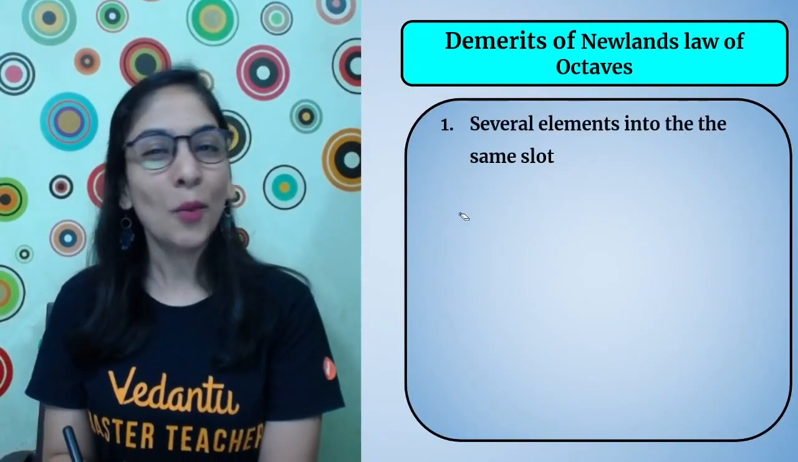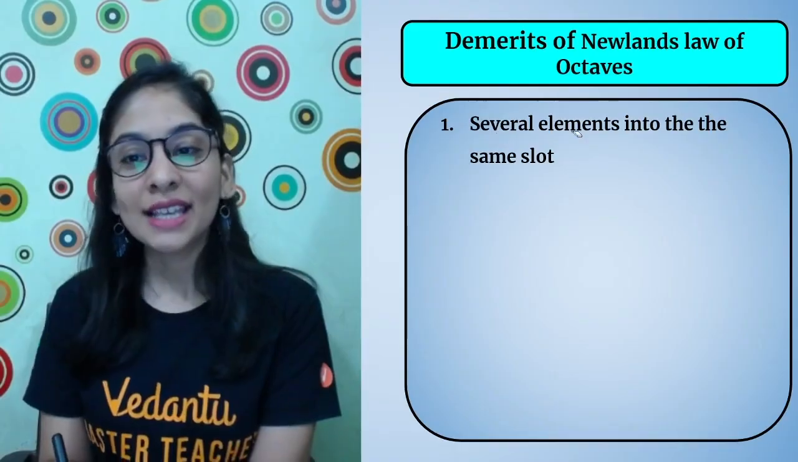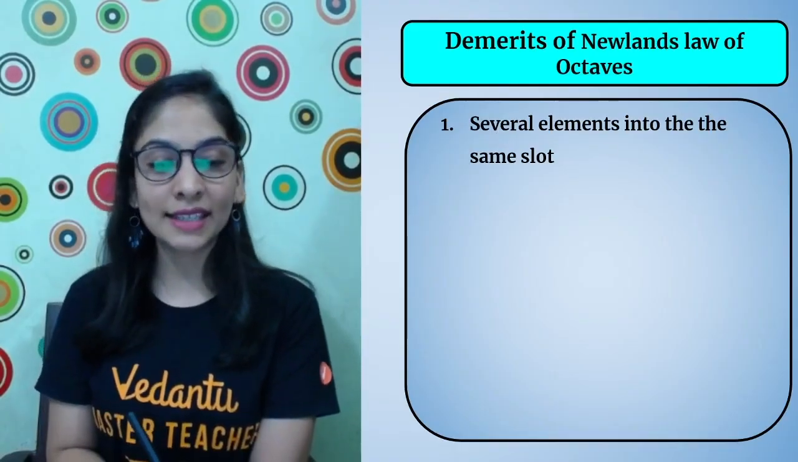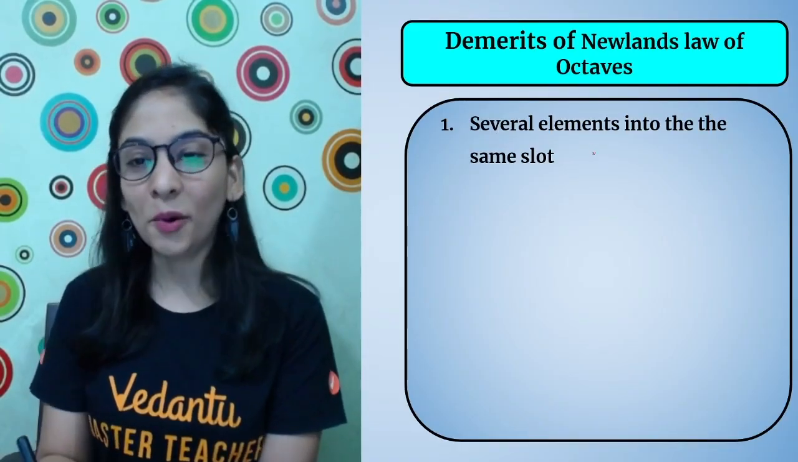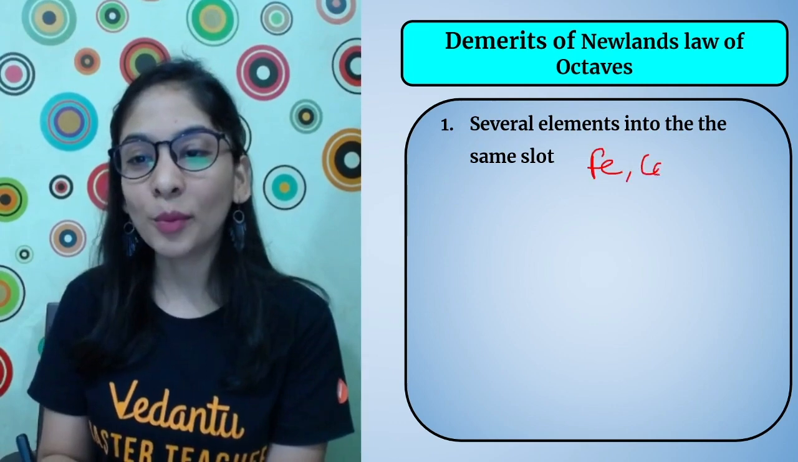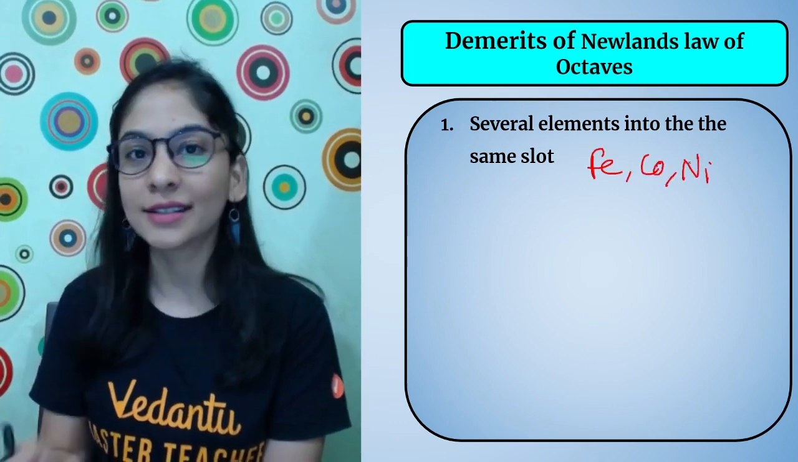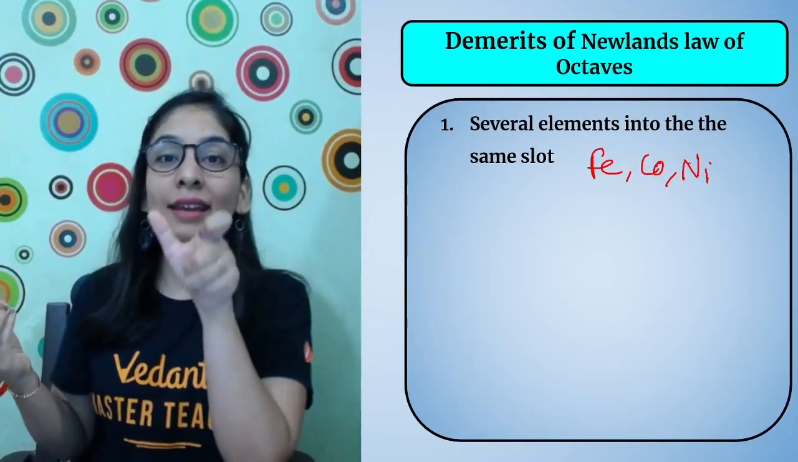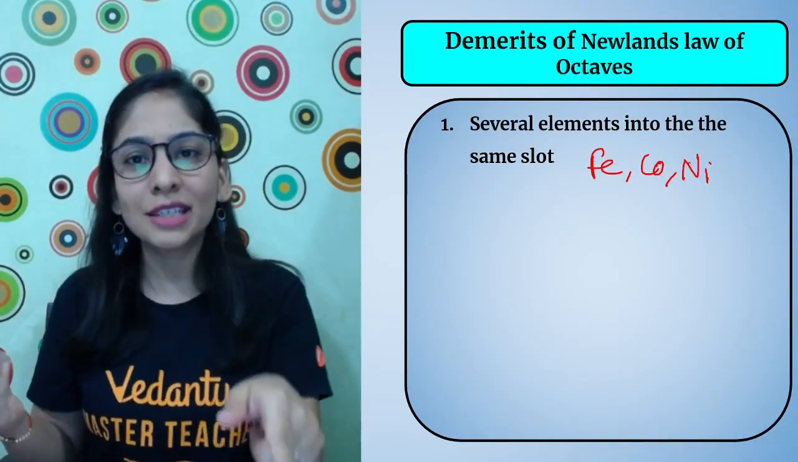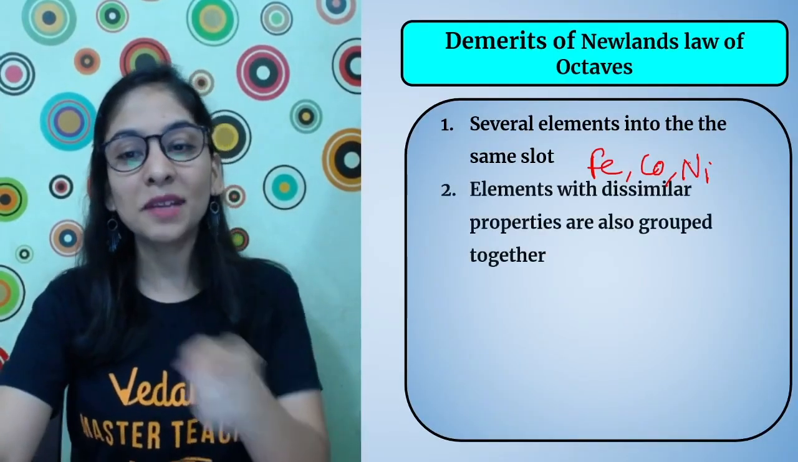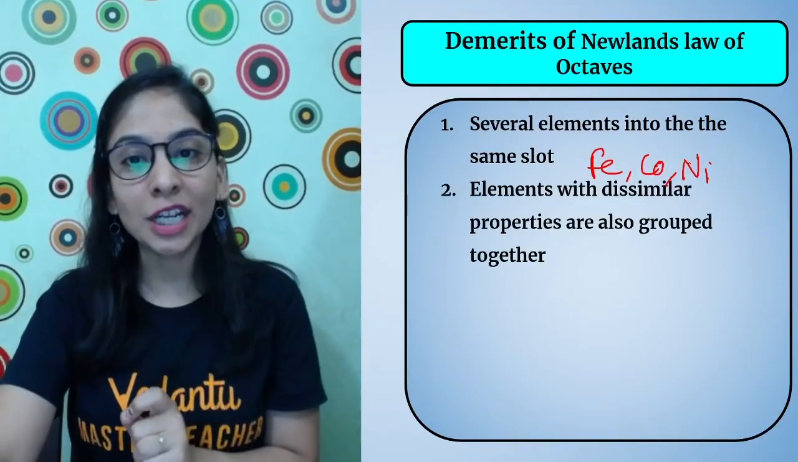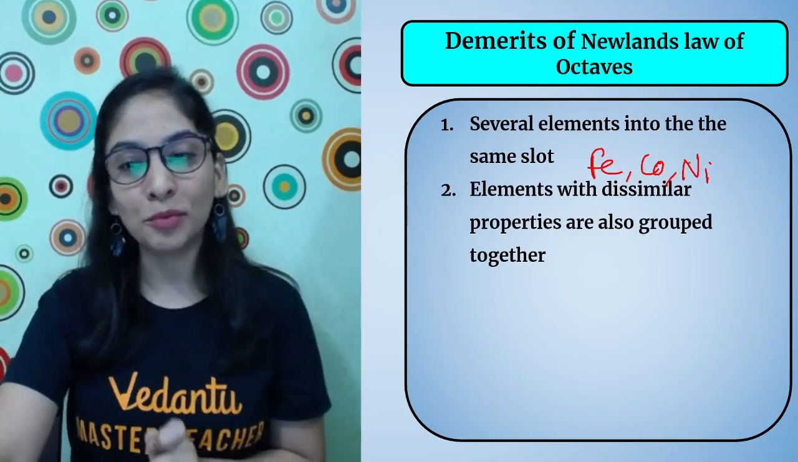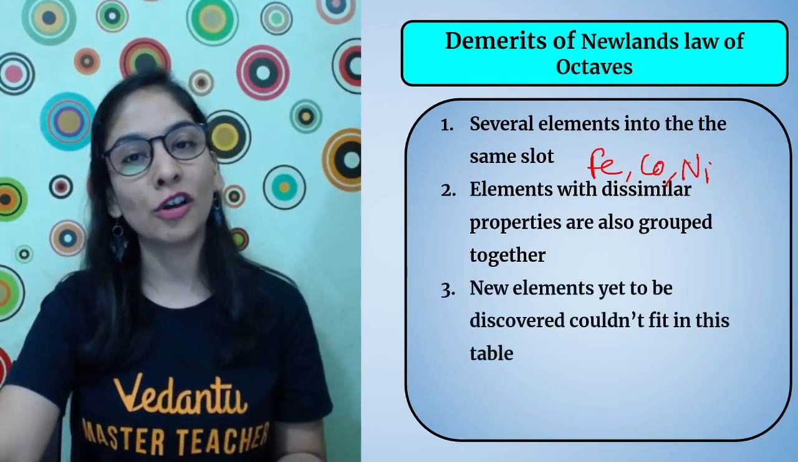And now, what are the demerits? As I told you, several elements are in the same slot. Like, he put iron, cobalt and nickel in the same slot. Does it make sense? How can he put all the elements in the same slot? All of the elements have different properties. That means they all have different properties and he grouped them together. He put them in the same slot also.